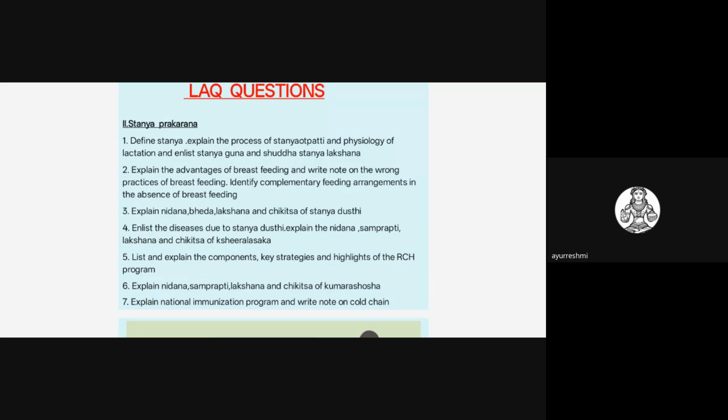These are all Stanya Dushti Vikaras related to children. You have to enlist and write all those names, and whichever is asked in detail, write that in this topic.